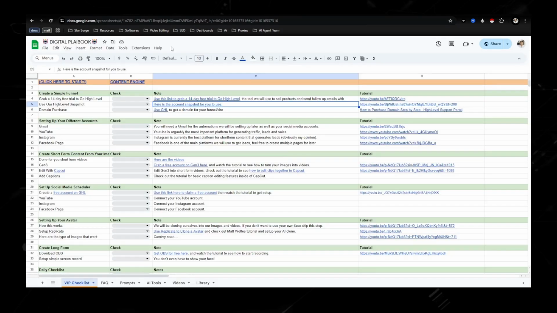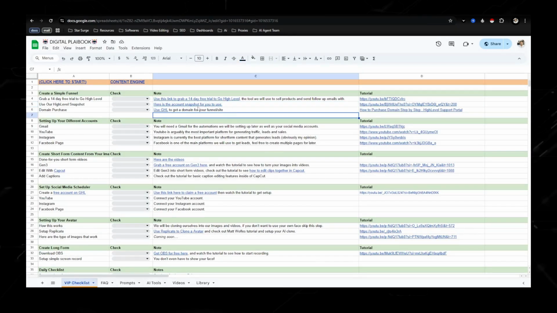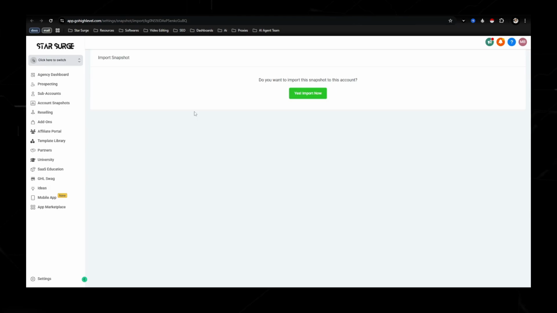Now, if you want all of this stuff that I'm showing you right now, my funnels and automations, if you go through the checklist, the very next step right here is get an account snapshot. What that means is you have the ability to import all the automations, all the sites and funnels that I'm using directly into your account.